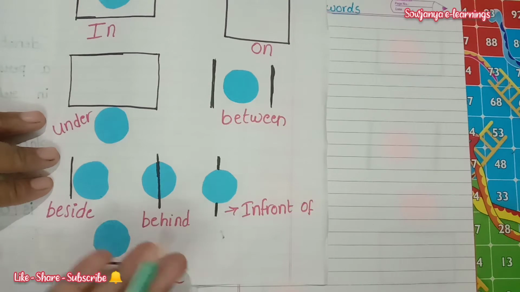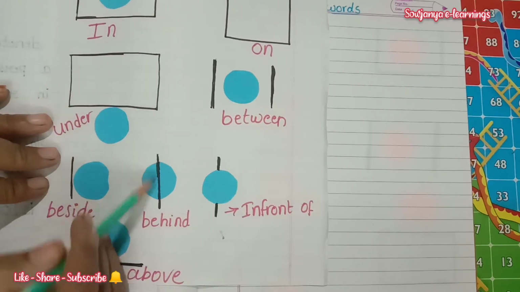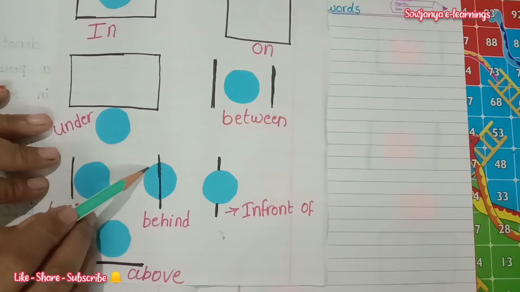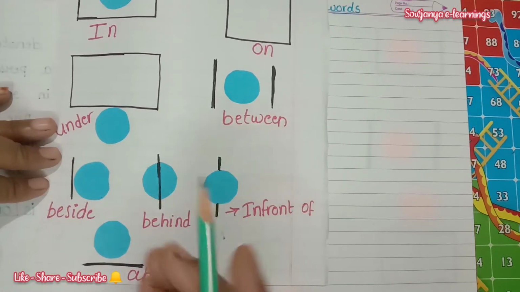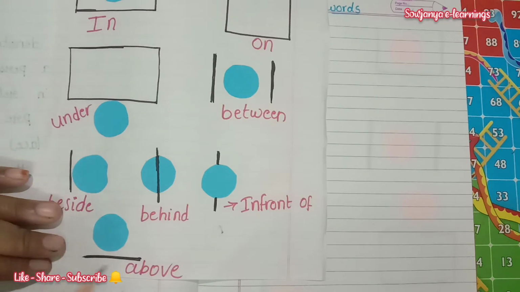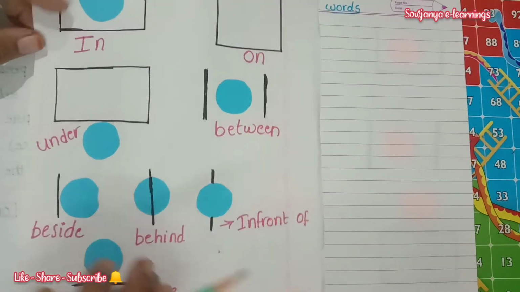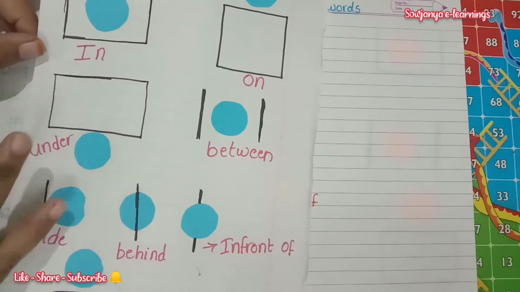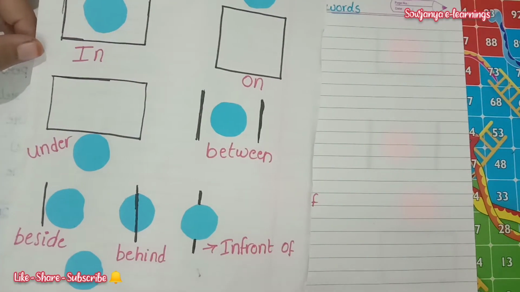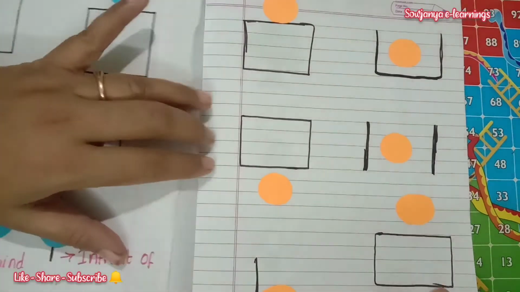Here, behind. Behind means backside. Where is the ball? Behind the lion. And in front. In front means before us. Above. Above means up. So, these are some examples regarding the prepositions, meaning the positions of the things. Okay. Now, we'll see some worksheets regarding these prepositions.